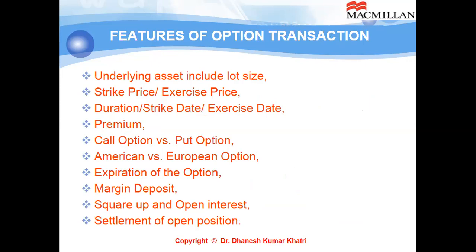Then let us look at various parameters relevant for the option transaction, or features of the option transaction. Number one, underlying asset including lot size. As I mentioned earlier, the underlying asset may be equity share, debenture, treasury bills, gold, any other commodity, currency. That will be the underlying asset. And lot size means the minimum quantity for which a transaction can be executed in that particular derivatives contract.